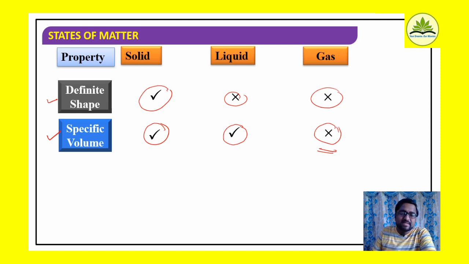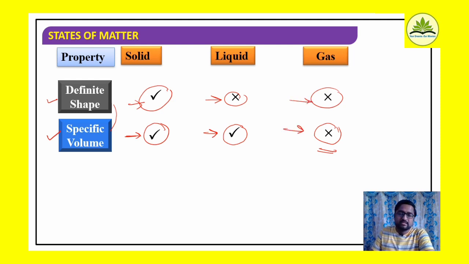With respect to shape and volume, solids have definite shape and definite volume. Liquids do not have definite shape but they have definite volume. Gases neither have definite shape nor a definite volume.